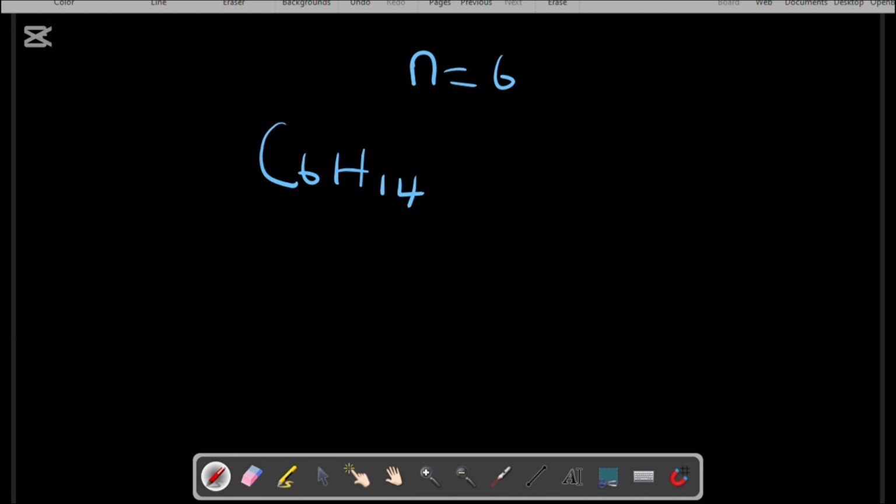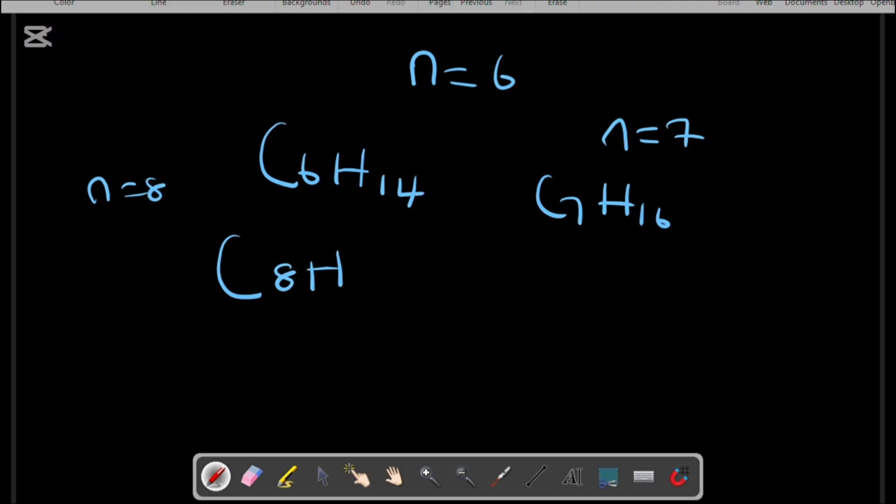If you do heptane, n equals 7, so we get C7H16. For octane, n equals 8, so you end up getting C8H18. For nonane, n equals 9, so you end up getting C9H20.